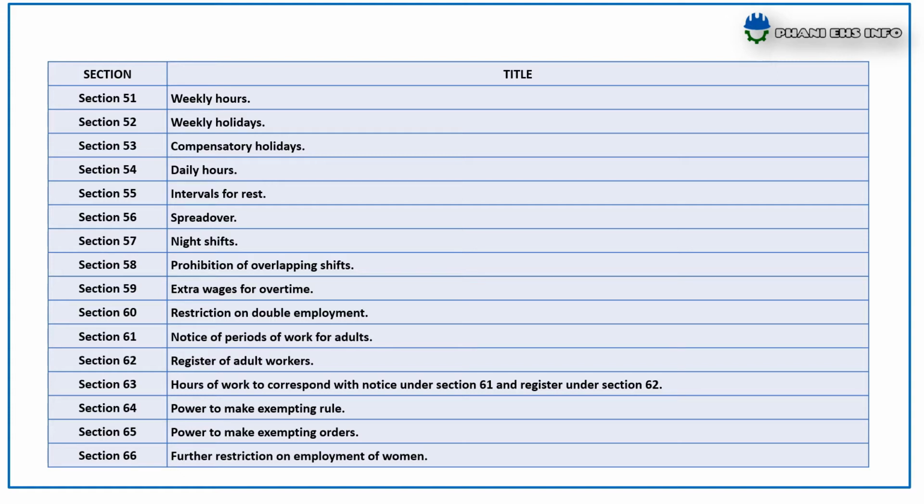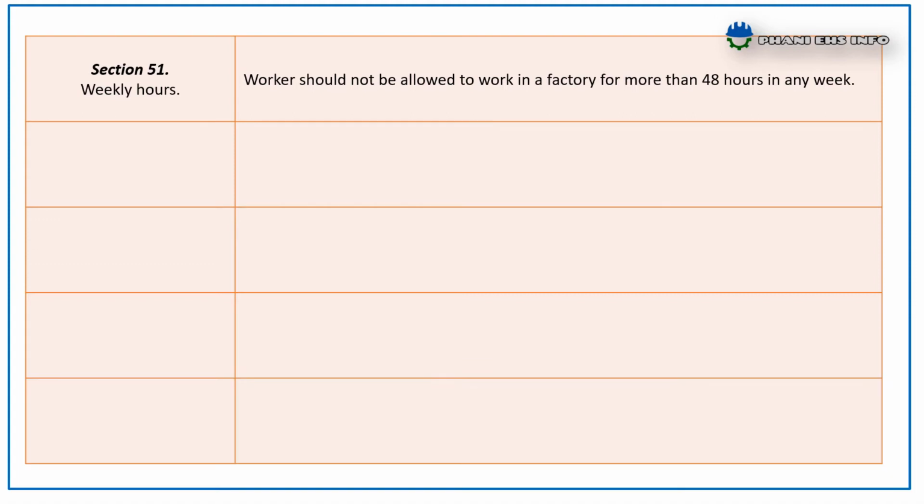64 powers to make exempting rules, 65 power to make exempting orders, and 66 further restriction on employment of women. Let me brief these sections one by one.